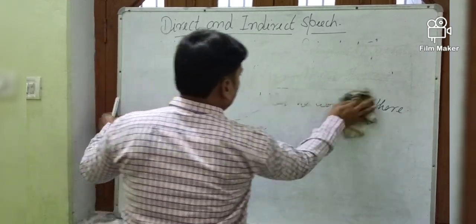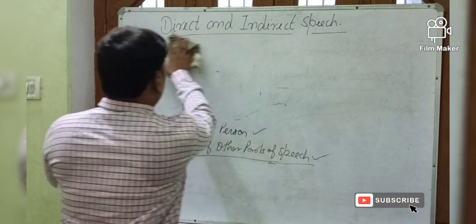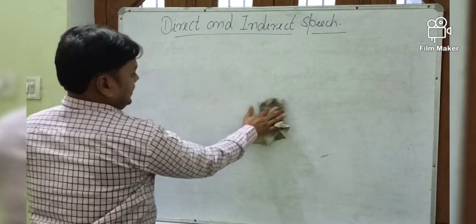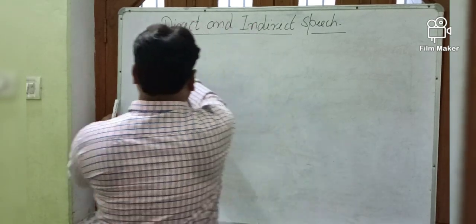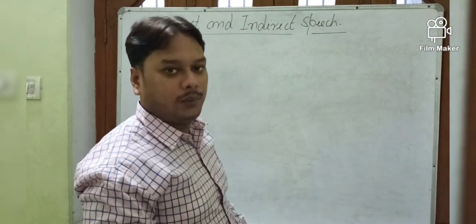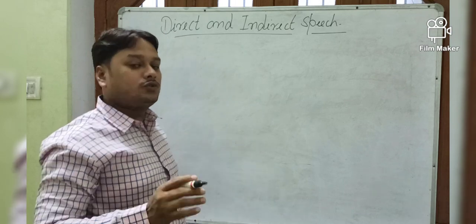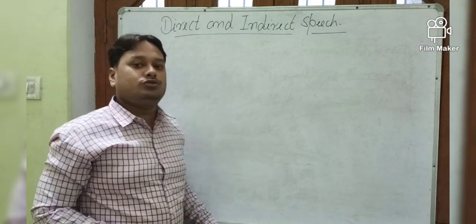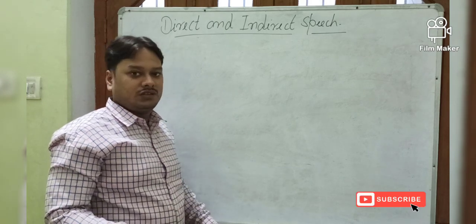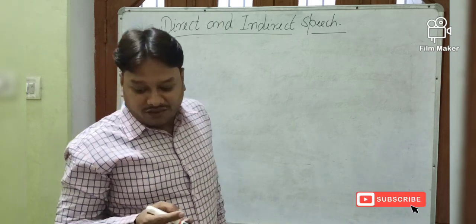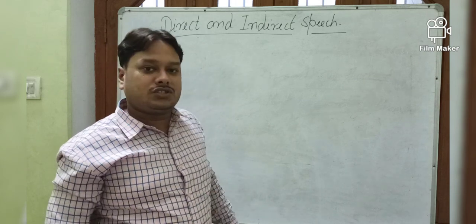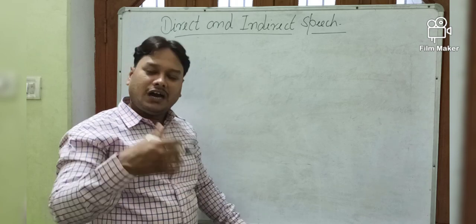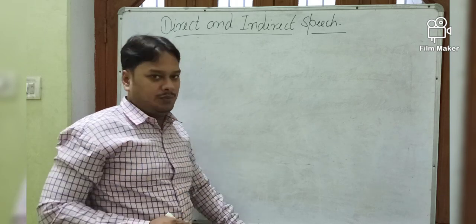Today, after telling this change of parts of speech, and the very important thing, since simple sentences were given as examples till now, I will tell you how to change interrogative sentence and command, request, exclamation, wishes. If you find them in direct speech, how will you change into indirect speech? I will be telling you.